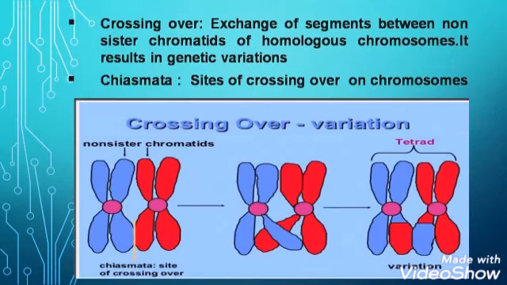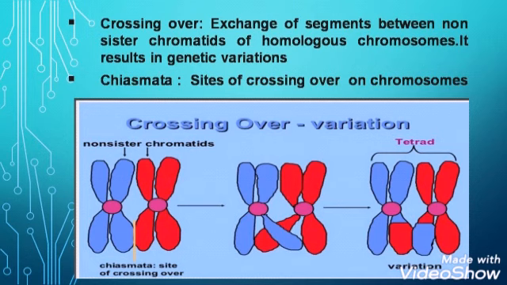Third event next to synapsis is crossing over. What is crossing over? Exchange of segments between non-sister chromatids of homologous chromosomes. What are non-sister chromatids? The chromatids of homologous chromosomes are known as the non-sister chromatid. Here you can see in the diagram that chromatid of one chromosome exchange its part with the chromatid of the other chromosome. This is important for carrying variations in the next generation, and it is the reason that genetic variations are produced.